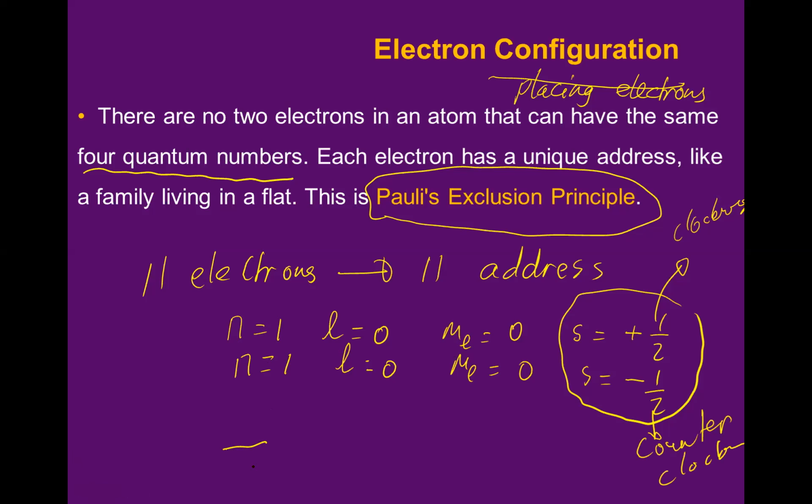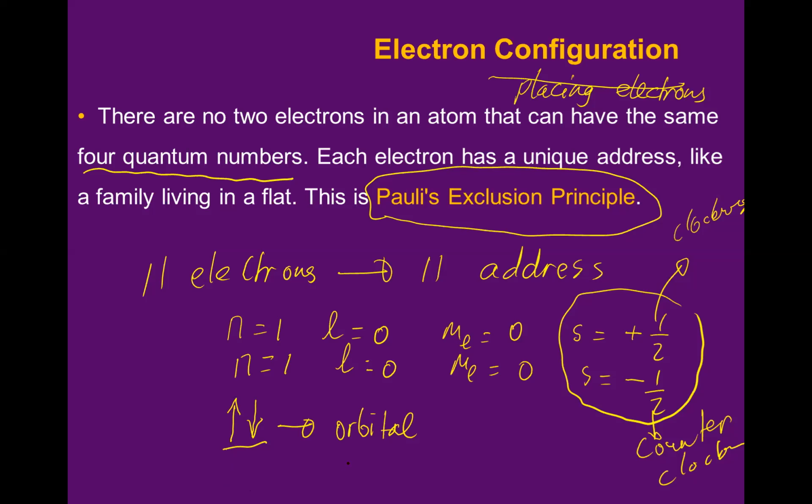If one of the electrons is clockwise, remember, it will be drawn by this arrow up. The other electron must be counterclockwise, isn't it?